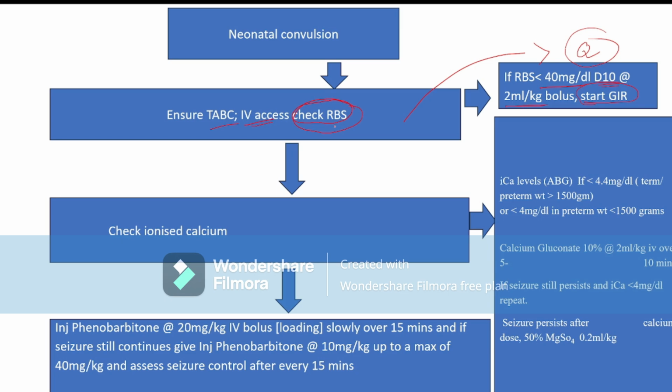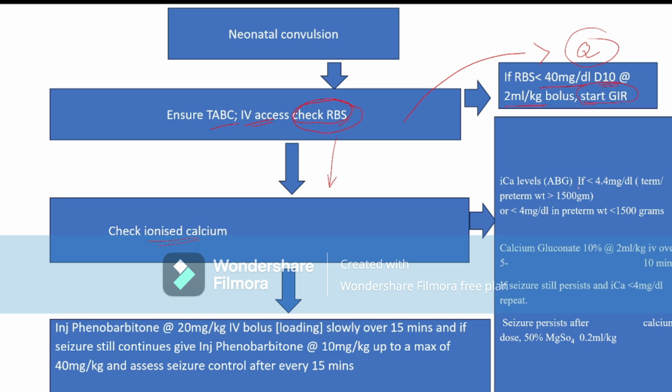If the blood sugar is normal, then we check the calcium, because hypocalcemia is the third most common cause of neonatal convulsion. So we check the ionized calcium by taking an ABG.